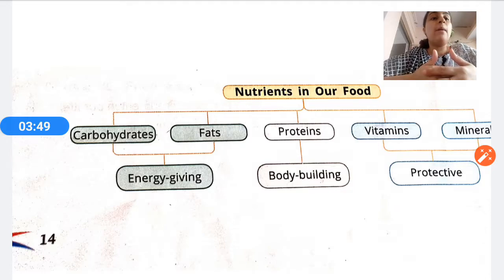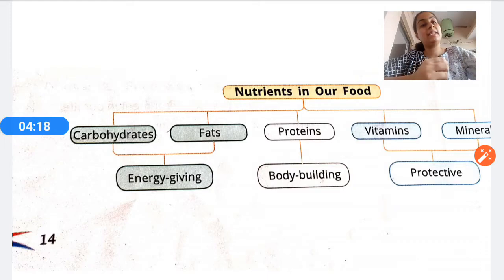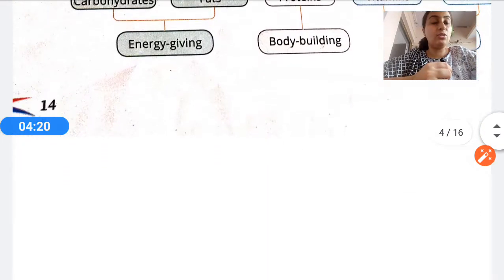And proteins are termed as bodybuilding foods. Bodybuilding is required for the maintenance of the body, for the growth of the body, to build the body strong. Okay, children. Vitamins and minerals are categorized as protective food. As the name suggests, protection. The body also needs some protection from various diseases. So vitamins and minerals are termed as protective foods. I hope you have understood this chart.